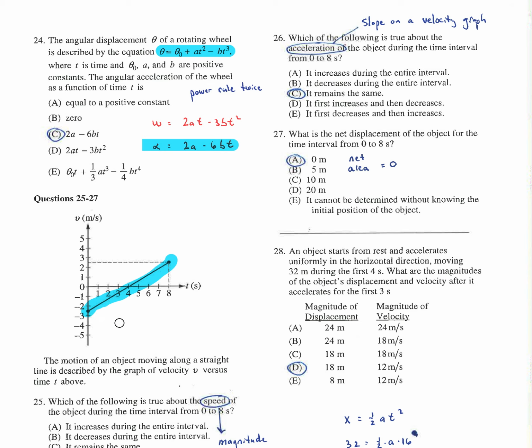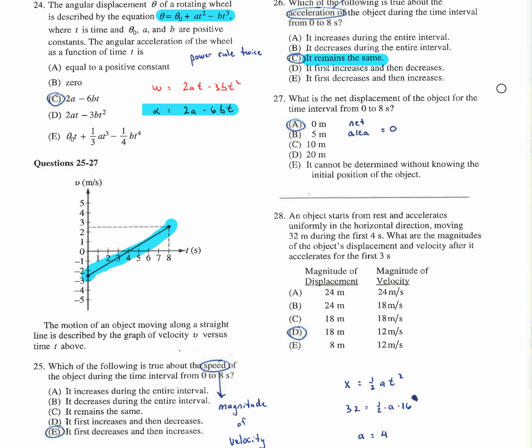You could actually figure out what it is, if you really needed to. It looks like it goes up maybe 5 meters per second in 8, so it looks like maybe a positive 5/8. But again, velocity is increasing the entire time. Speed, it's slowing down and speeding up. So acceleration is some constant positive, and it looks something close to 5/8 meters per second squared.